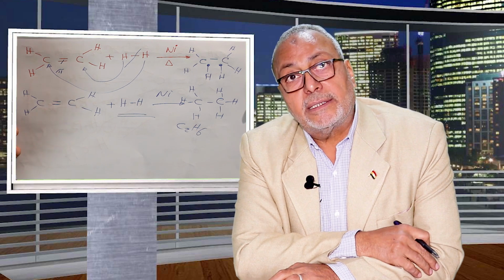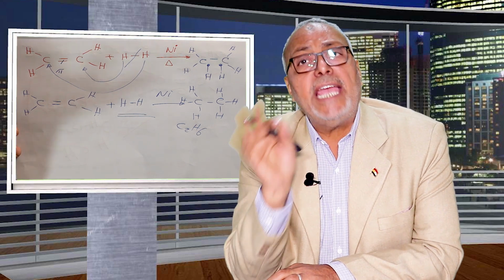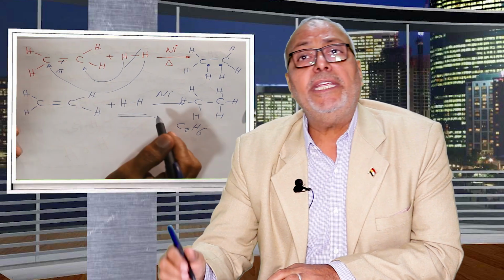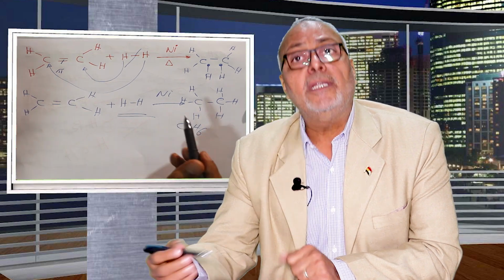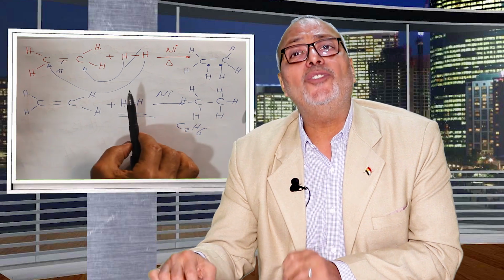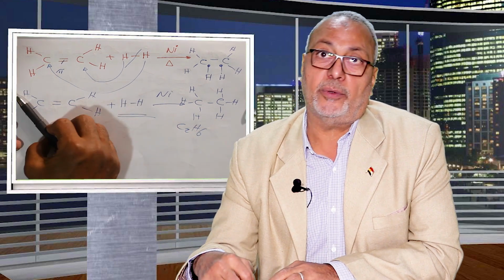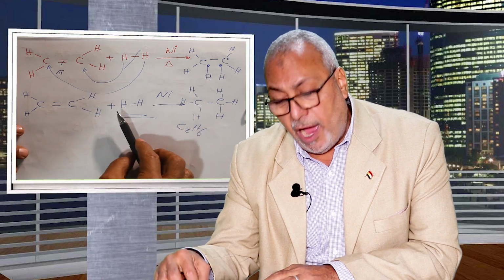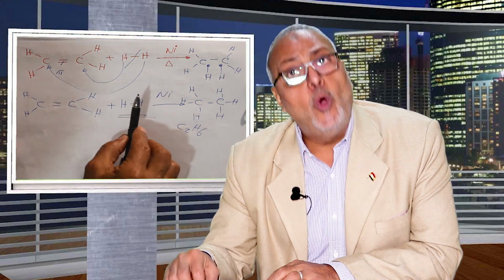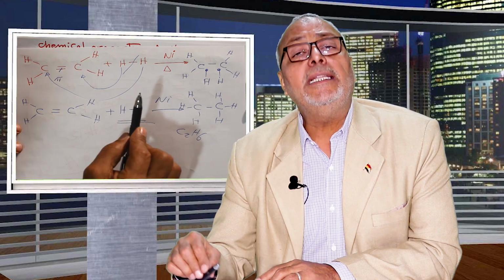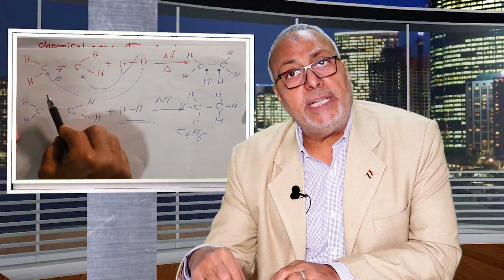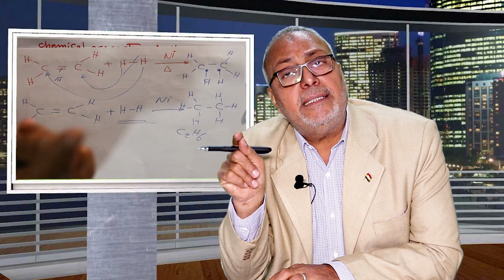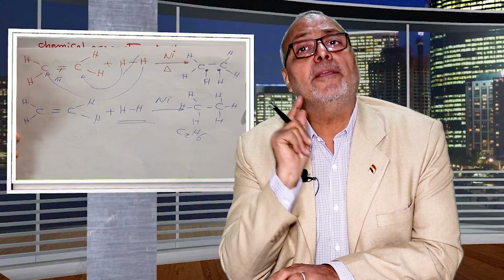We must know that because there is an important question at this point. How many moles of hydrogen are needed to saturate an ethene molecule? The number of moles needed equals the number of pi bonds.